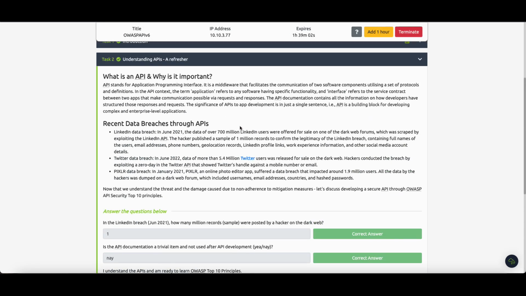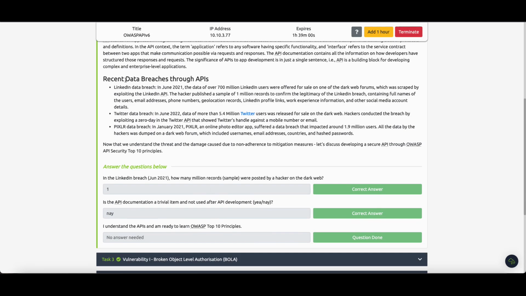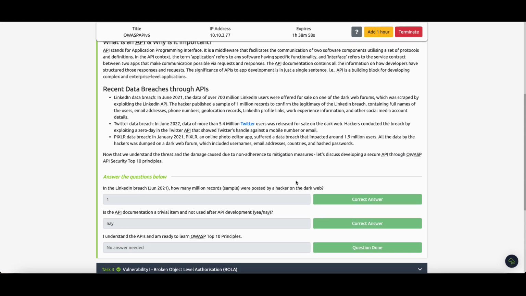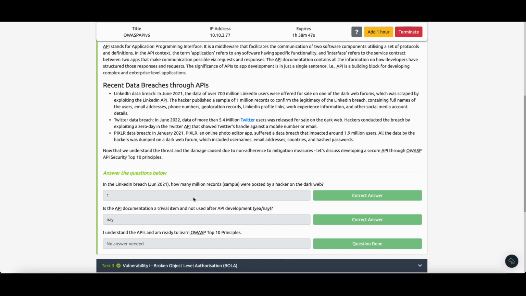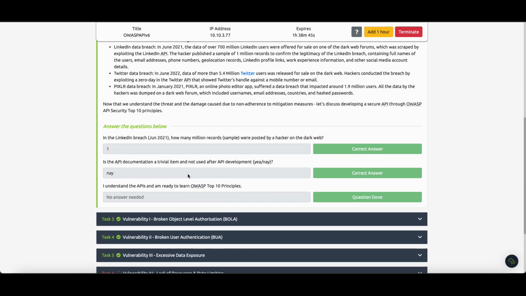In task 2 we have some questions. They are simple. You can find the answers from these texts. Let's read the first question. In the LinkedIn breach June 2021, how many million records were posted by a hacker on the dark web? It is 700 million. And is the API documentation a trivial item and not used after API development? Of course not. We use it almost every time we need it, and of course we need it a lot.